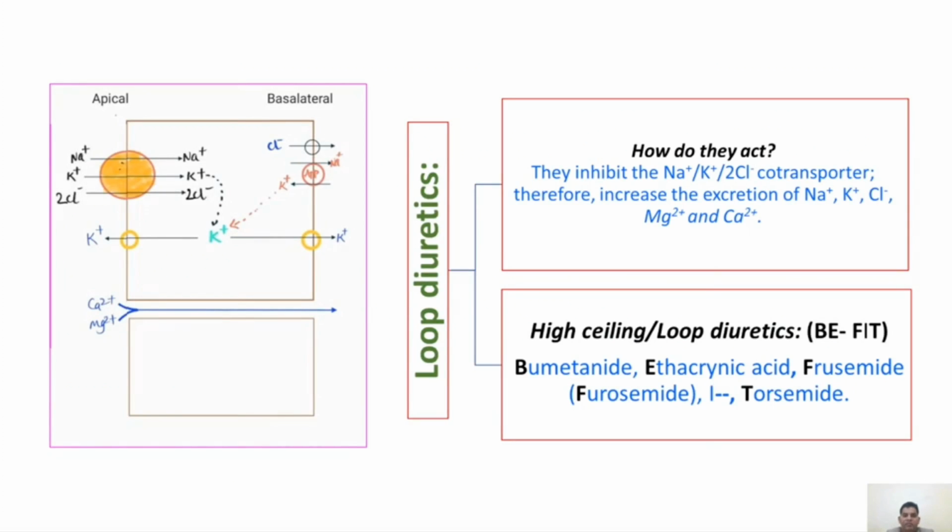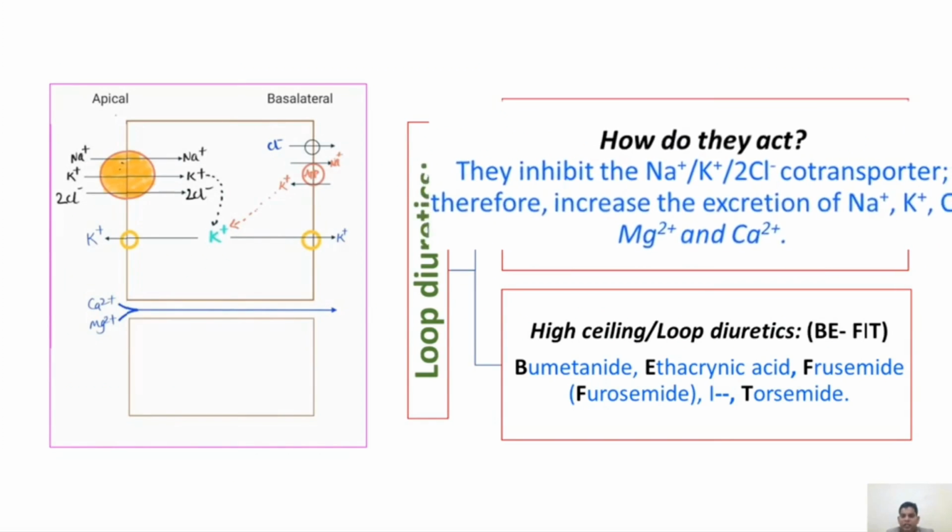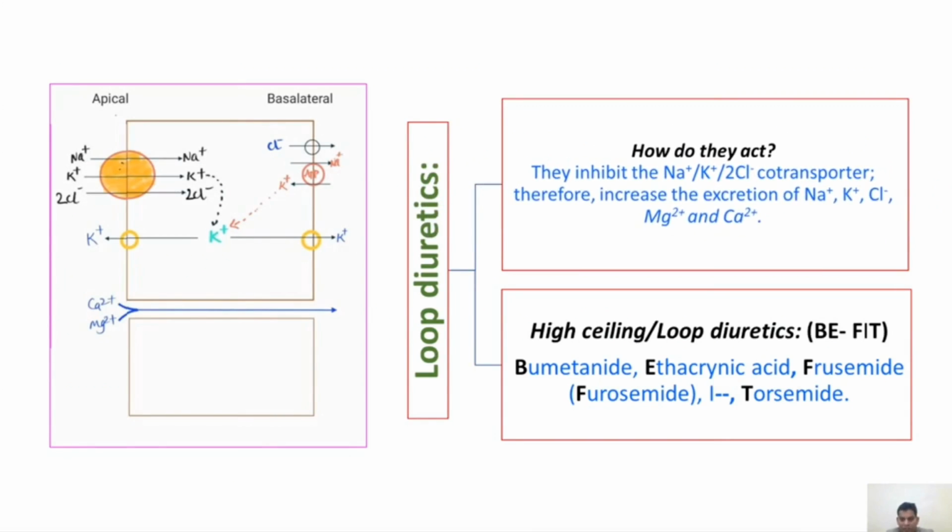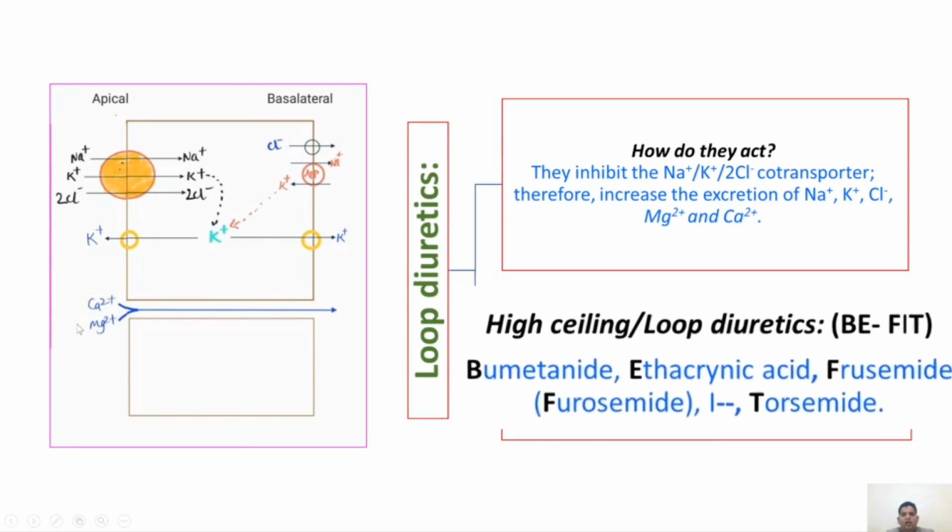Next, mechanism of action of loop diuretics. They inhibit the sodium-potassium-2-chloride cotransporter, thereby they increase the excretion of sodium, potassium, chloride, magnesium and calcium. You see, inhibition of this channel causes excretion of these ions from the lumen. What are those drugs?